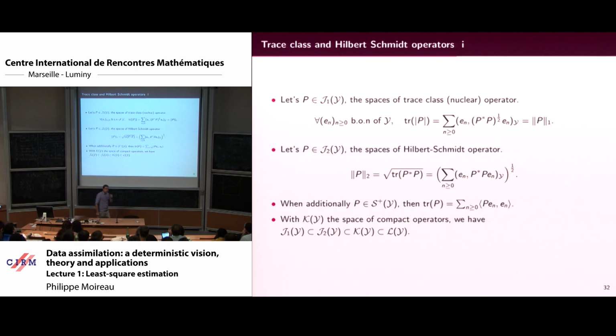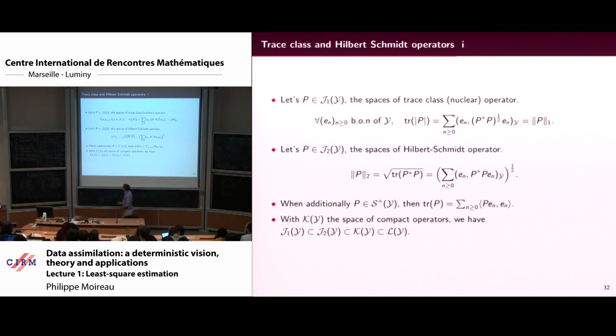Then you have to find in which space the Riccati solution lives. It will be symmetric, it will be positive, it may be definite. But actually you can get a little bit more. Depending on the properties you have on C and B and the initial condition, you can prove that it is either trace class or Hilbert-Schmidt.